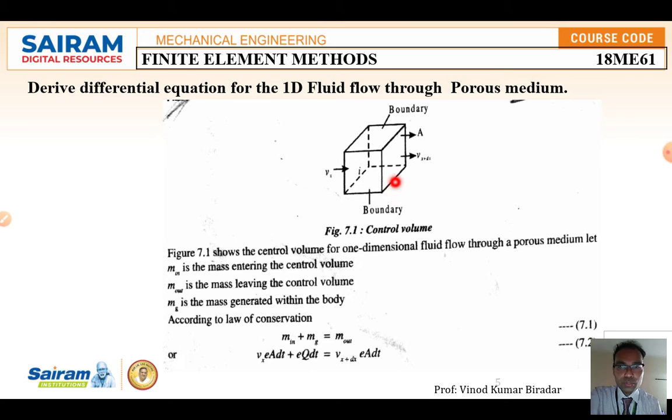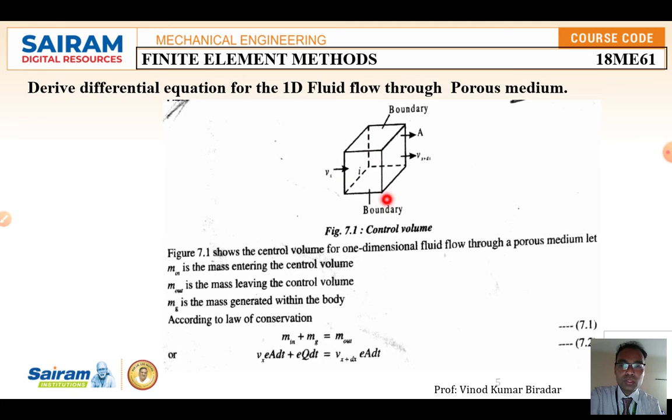Okay, let us assume m_in, that is, the mass entering into the control volume. M_out is nothing but the mass leaving the control volume from this side. M_g is nothing but the mass of heat generated within the body.